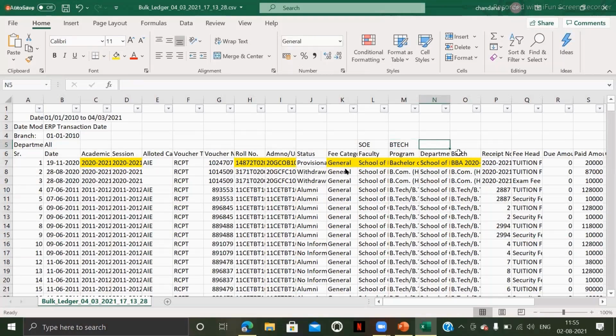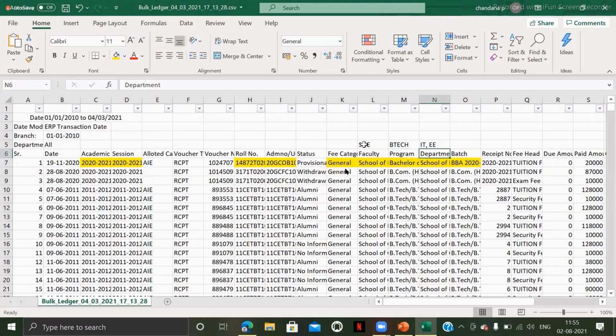Suppose if it is BTech, there will be departments like IT, electrical, anything. And each and every department will have separate batches, right? So each and every student will belong to a specific fee category, a specific school, I mean the faculty, some program they'll be undergoing, and they'll belong to some department.